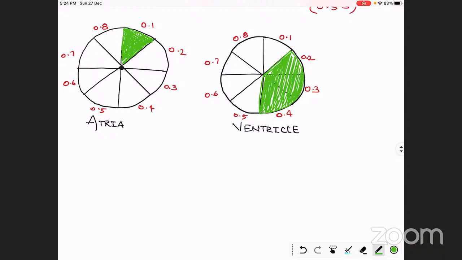Then only ventricular systole takes place. So due to this special conducting system present in the heart muscles, there is a delay of 1 by 10 second between the atrial systole and the ventricular systole. Is that clear, Sinchana and Anvit? Yes, sir.